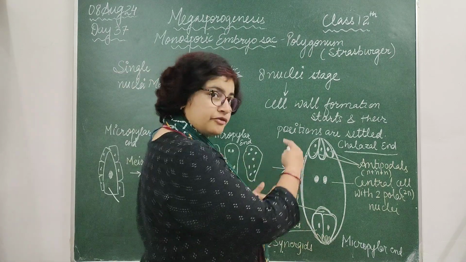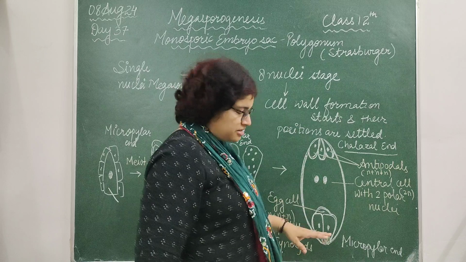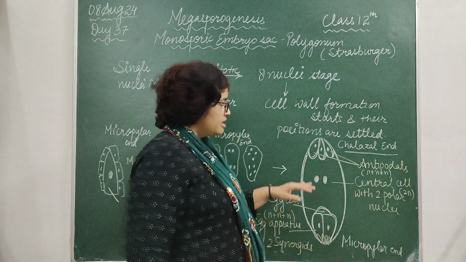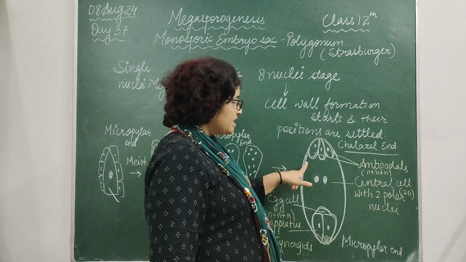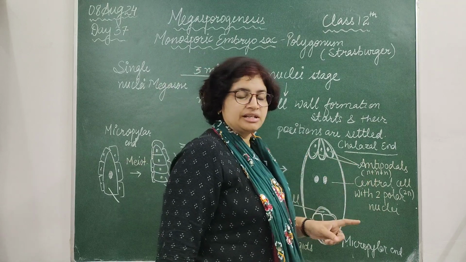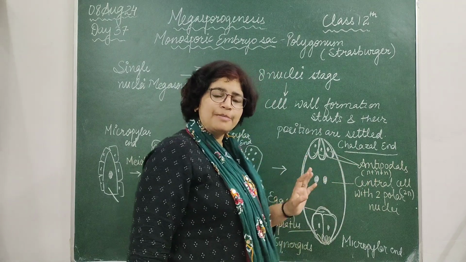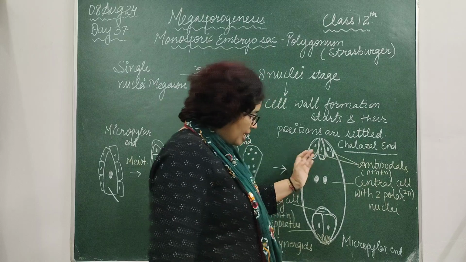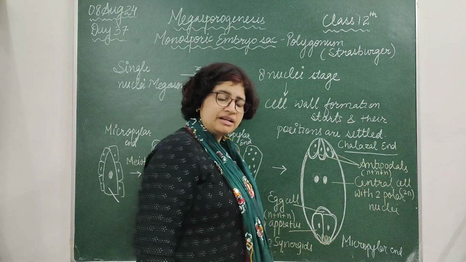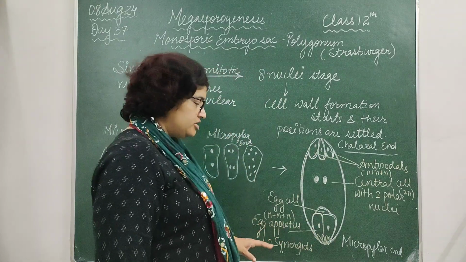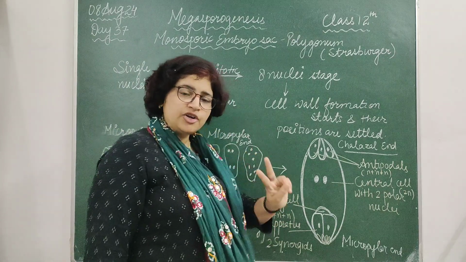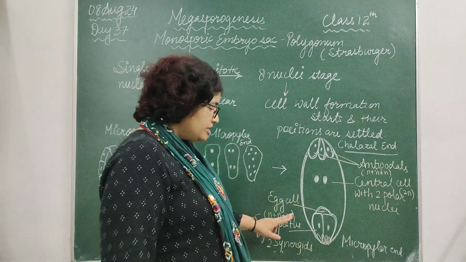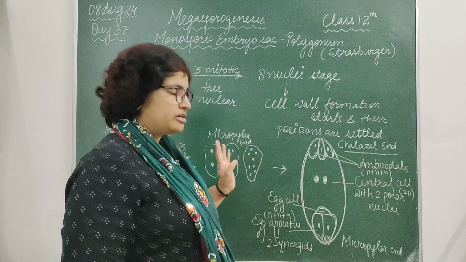Here is the reverse portion: this is the chalazal end and this is the micropylar end. At the chalazal end, 3 cells organize themselves as antipodal cells, and these 3 cells are haploid in nature. Opposite to this, at the micropylar end, the egg apparatus is arranged: 1 egg cell and 2 synergids, all haploid in nature.